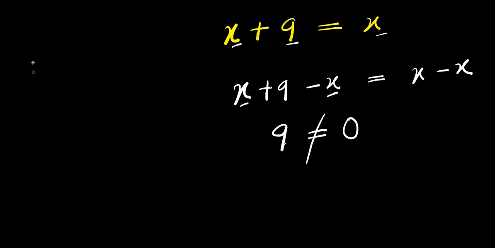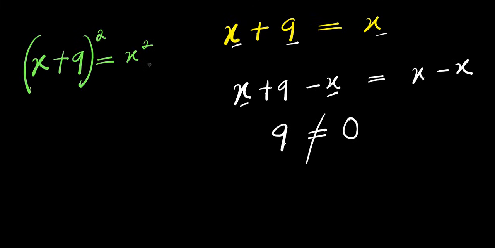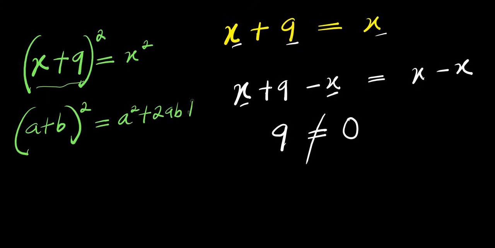Let's consider this. We have x plus 9 equals x. So we can decide to take the squares of both parts of this equation, raised to the power of 2, raised to the power of 2. So to expand this, if you have a plus b raised to the power of 2, this equals a squared plus 2 times ab plus b squared. And my a is x and my b is 9.